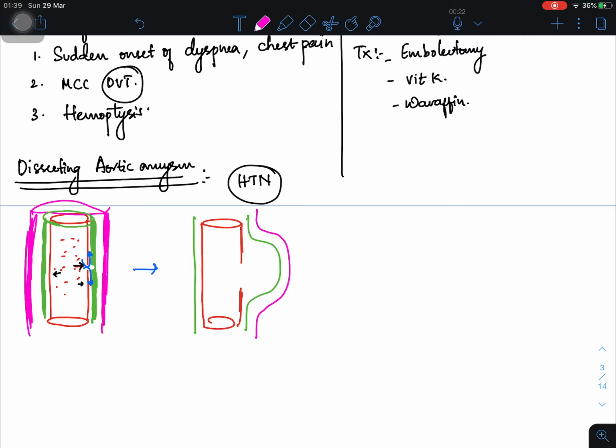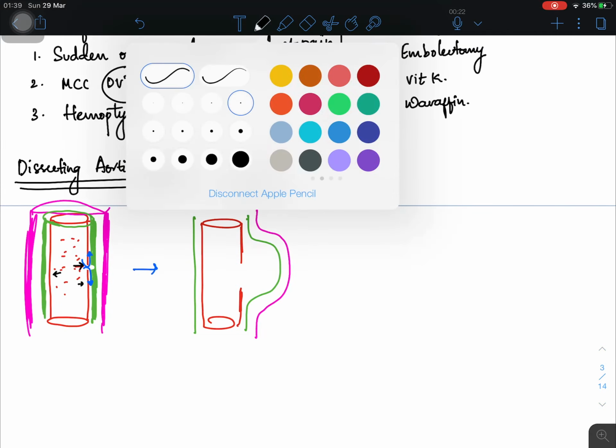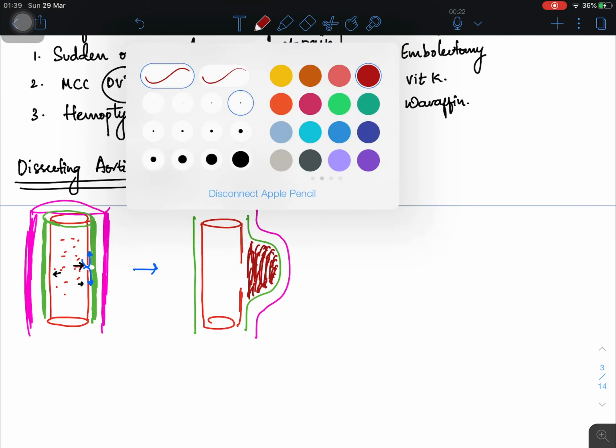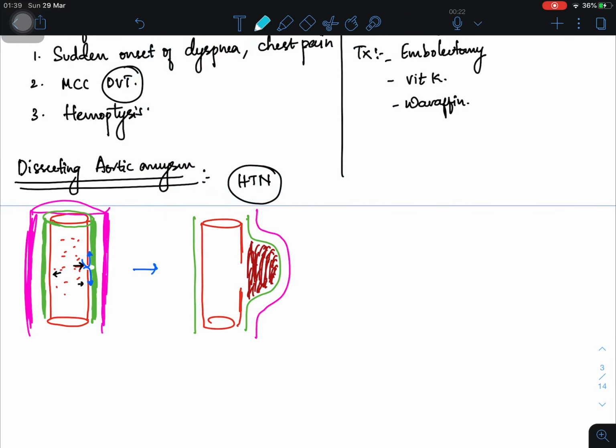So in this aneurysm which has been formed here, of course, you have a lot of blood. There is an aneurysm formed because of dissection of the blood, so you call it a dissecting aneurysm.